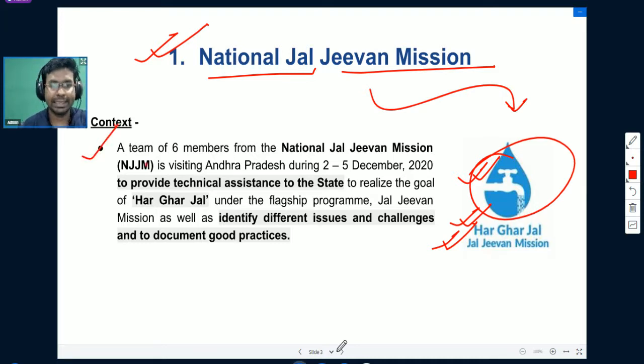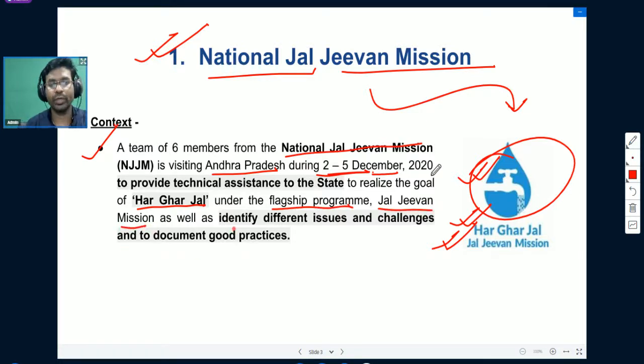Let us see what is the context in which it was in news. Recently a team of 6 members from the National Jal Jeevan Mission has visited Andhra Pradesh during the 2nd to 5th of December 2020 to provide technical assistance to the state to realize the goal of Har Ghar Jal under the flagship program known as Jal Jeevan Mission.